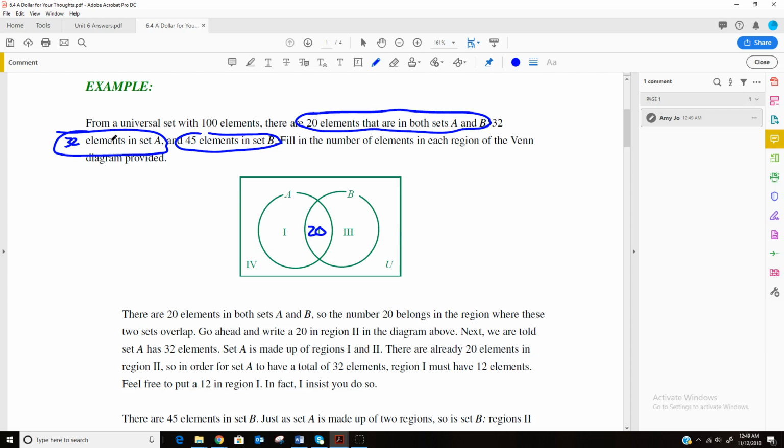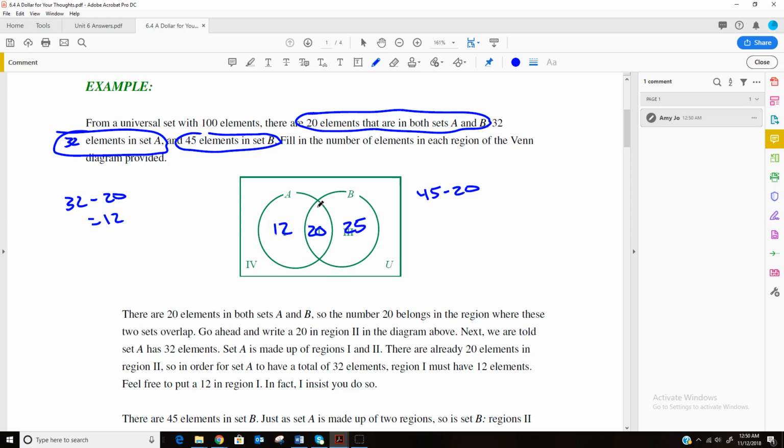But it says there's 32 elements in set A. It doesn't say there's 32 additional elements. It says there's 32 total. But we've already accounted for 20 here. So 32 minus the 20 that we already put in the shared portion here leaves 12 on the outside. And then here it says we have 45 elements in set B. Same thing. That means between this region and this region total we want to have 45. So we've already listed 20, so 45 minus 20 leaves us 25 elements for here.